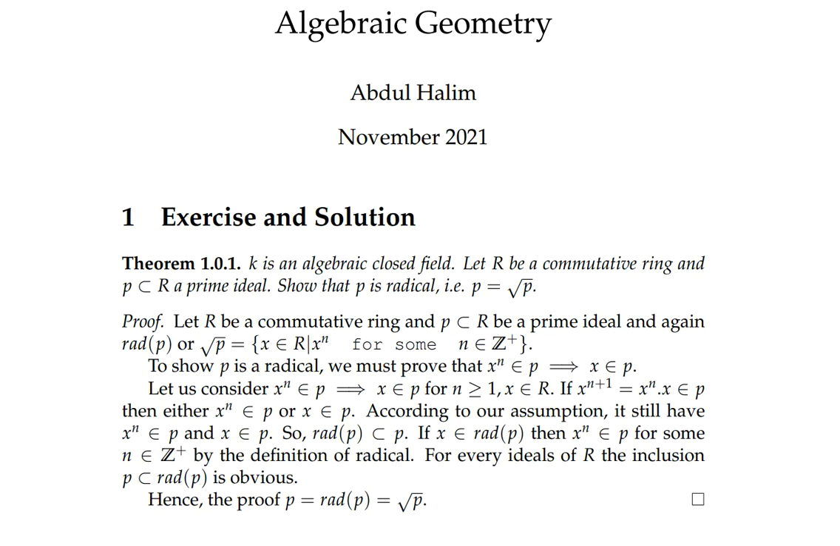There are two conditions. One condition, P is always a proper subset of R, and the second condition, for any two elements A and B belonging to R such that the product AB belongs to P, then either A belongs to P or B belongs to P. This is the definition of a prime ideal. What is the definition of radical?